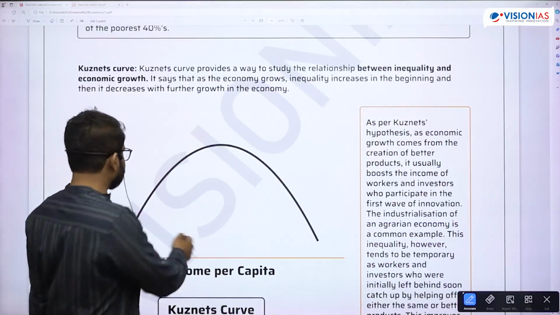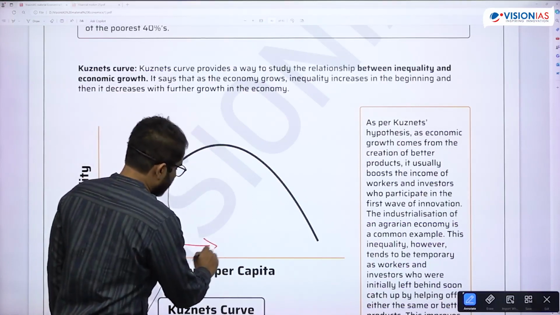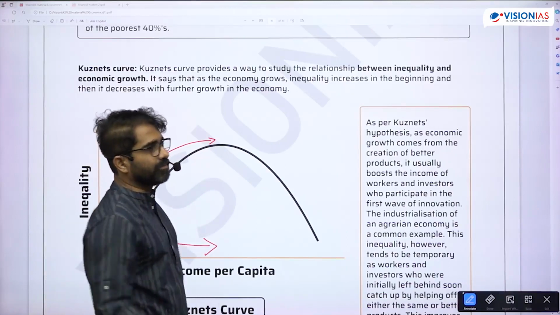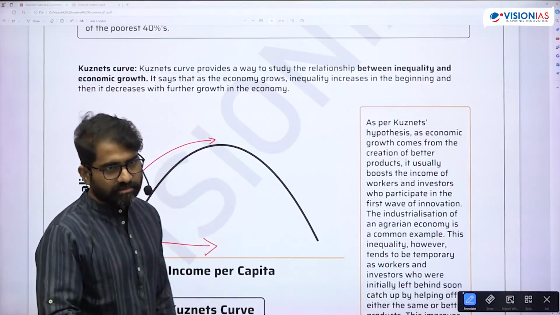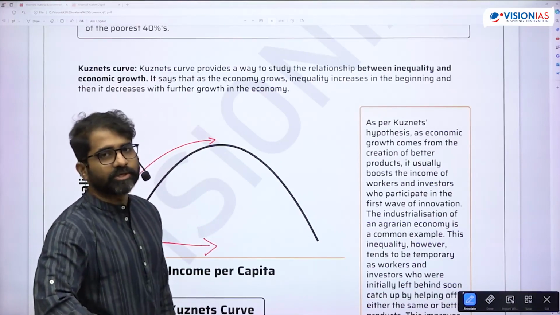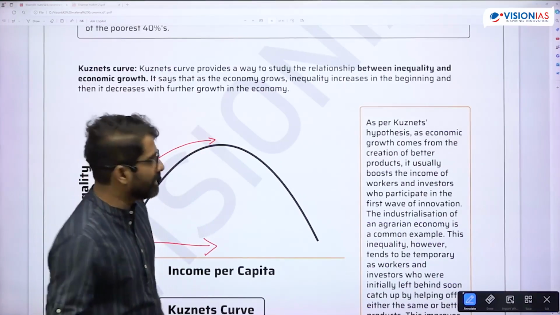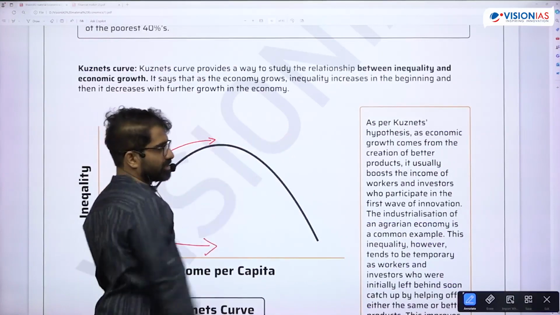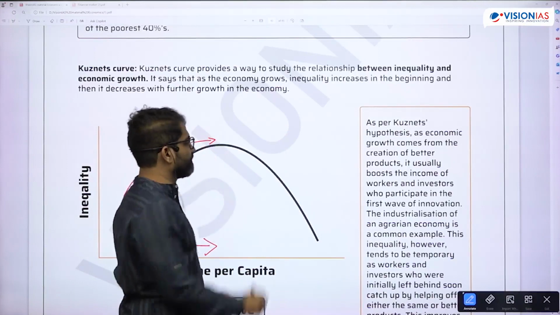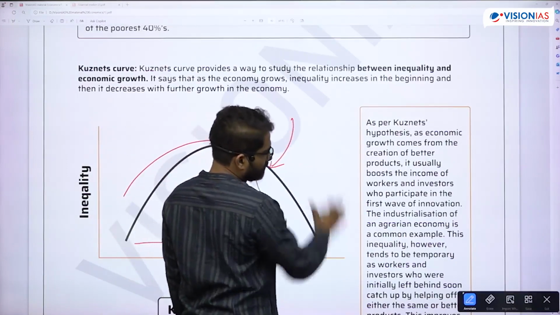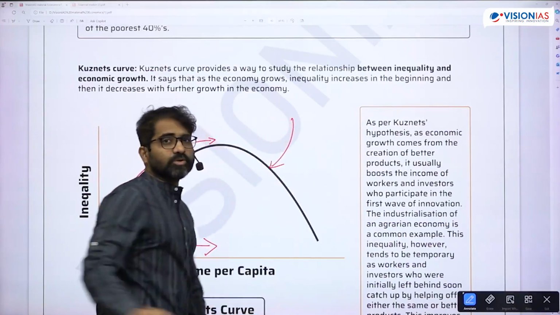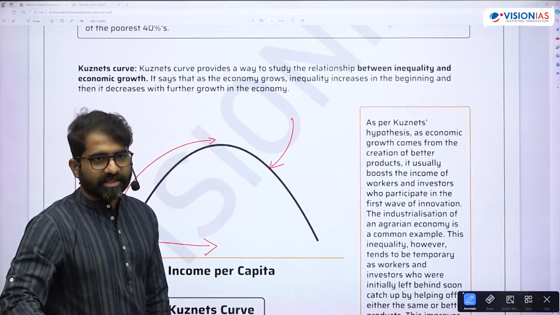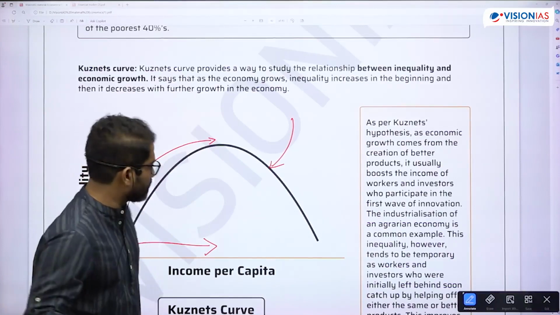So generally it means as and when the incomes are increasing, inequalities will increase. Why? Because there will be a shift from primary to secondary sector. There will be migration from rural to urban areas. And there will be differences in wages. Therefore, inequalities are bound to increase. And after attaining a certain level of growth, the concept of inclusive growth comes into the picture. I hope it is clear till here. Understood? Yes.